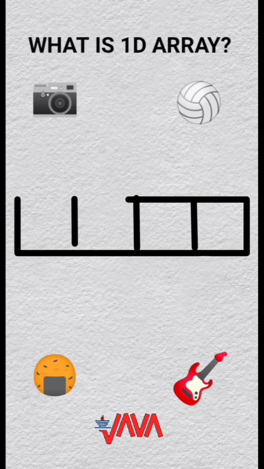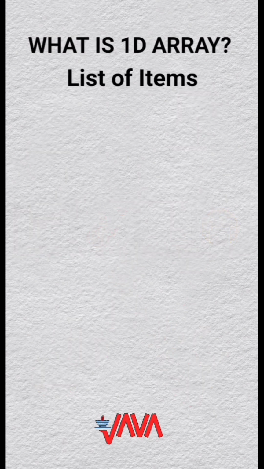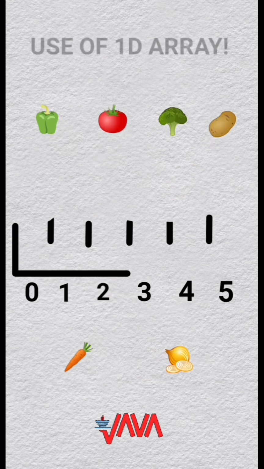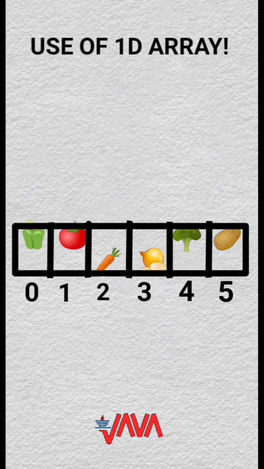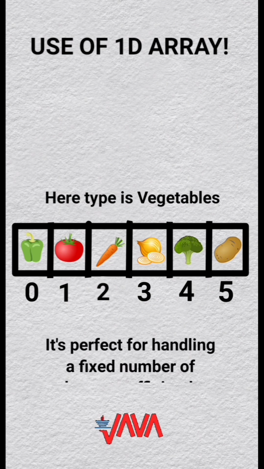It is a collection of elements stored in a single row. Think of it as a list of items, like your shopping list, where each item has an index starting from 0, 1, 2, 3, 4, 5. Use a 1D array when you need to store multiple items of the same type and access them using an index. It's perfect for handling a fixed number of elements efficiently.